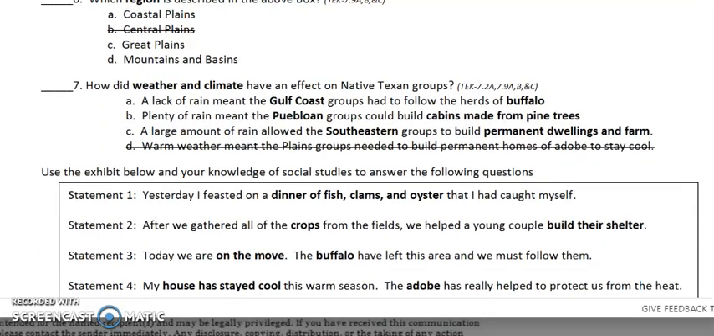Number 7. How did weather and climate have an effect on native Texan groups? A. A lack of rain meant the Gulf Coast groups had to follow the herds of buffalo. B. Plenty of rain meant the Puebloan groups could build cabins made from pine trees. Or C. A large amount of rain allowed the southeastern groups to build permanent dwellings and farms.